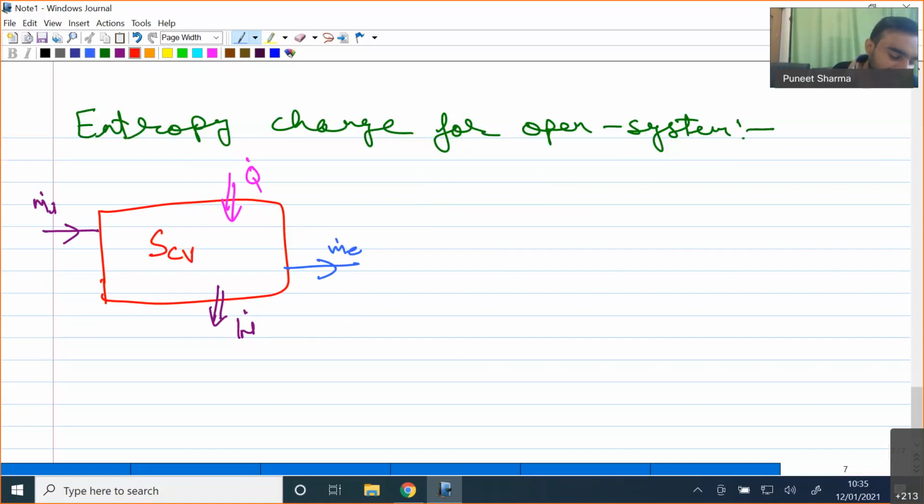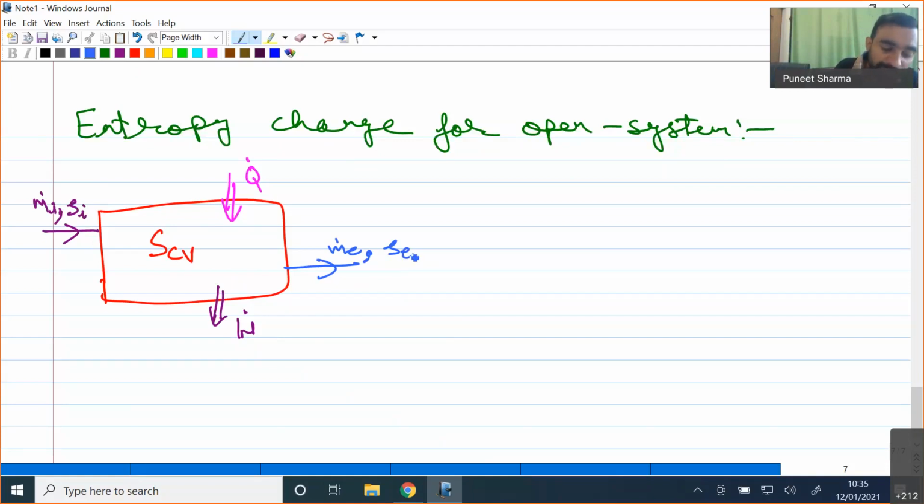So now what will be happening in this control volume? I have already told you that when we are having some inflow of mass and outflow of mass, that mass carries certain amount of energy. Along with the energy, mass also carries certain amount of entropy. So when m dot I mass is coming, its initial entropy is SI, and while it is moving out, its entropy is SE. Now the way we have defined our conservation equation for energy, similarly we have to define the conservation equation for entropy.